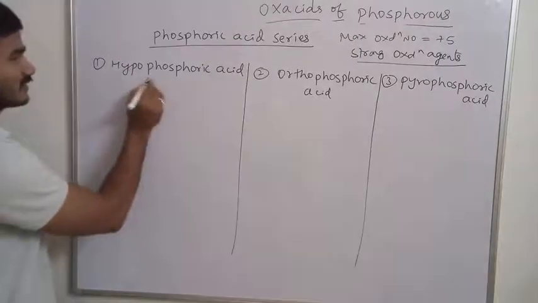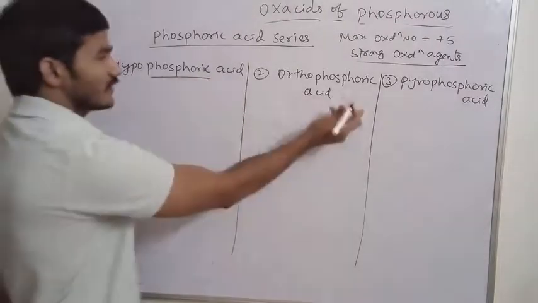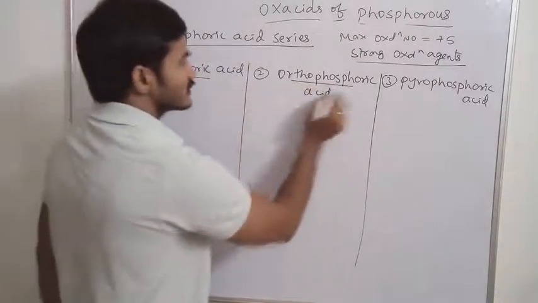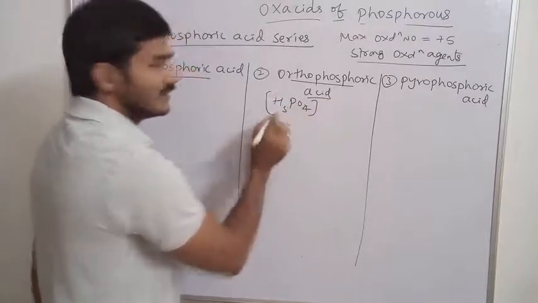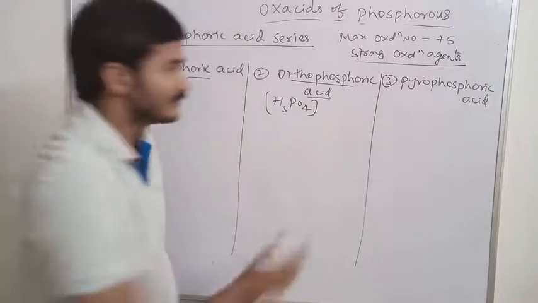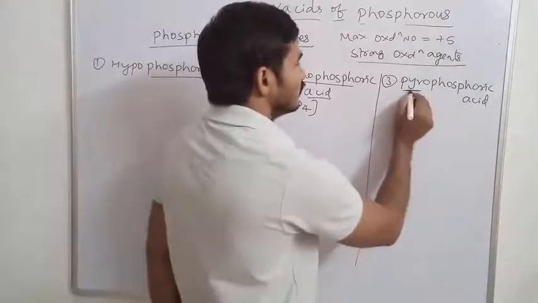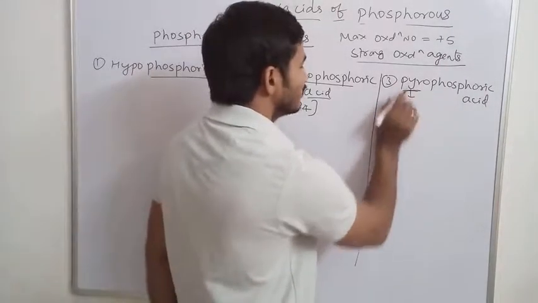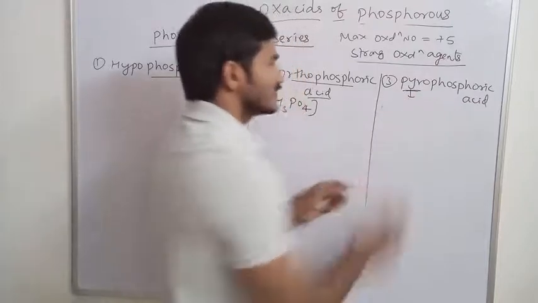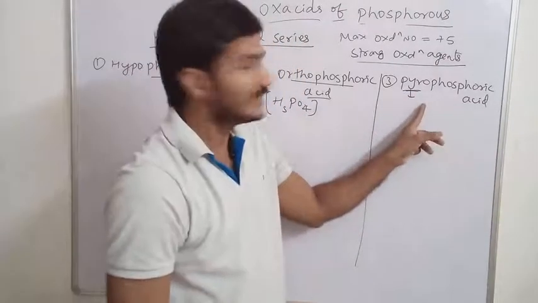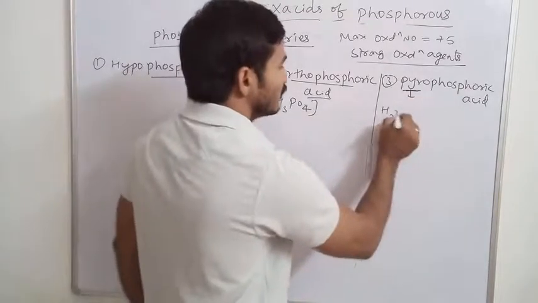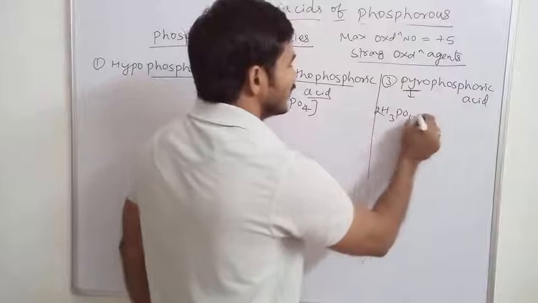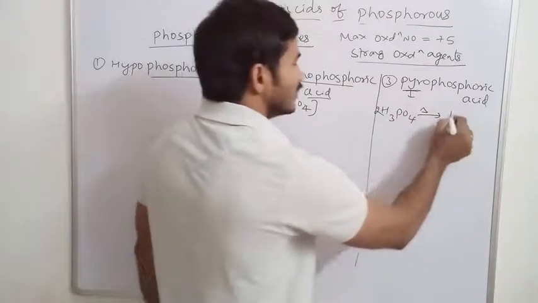So hypophosphoric acid. First let us write these two formulas, then you can come to this. Orthophosphoric acid, the general formula we know, in so many reactions we will come to know: H3PO4 is the orthophosphoric acid. And pyrophosphoric acid, I told you, pyro means heating. Taking 2 molecules of phosphoric acid H3PO4 and heating, what do we get?